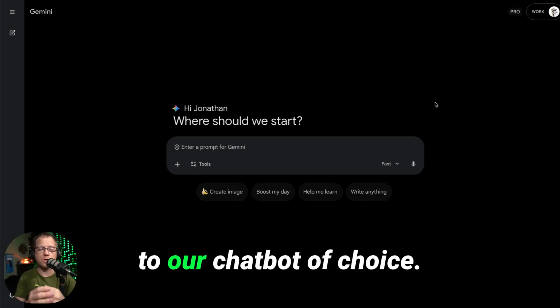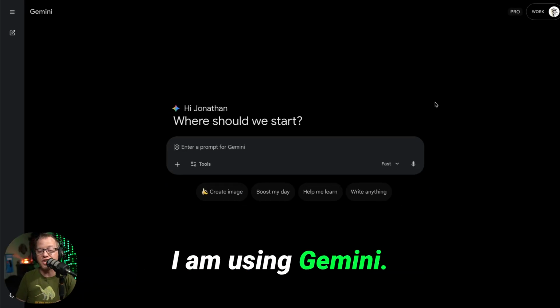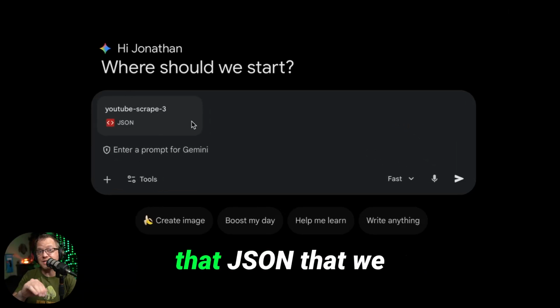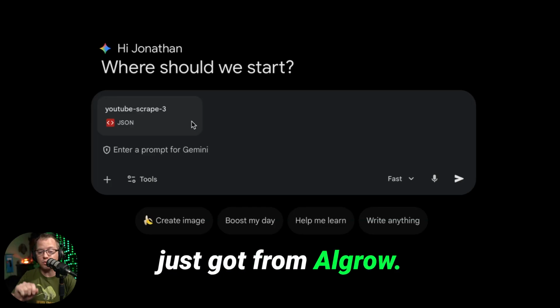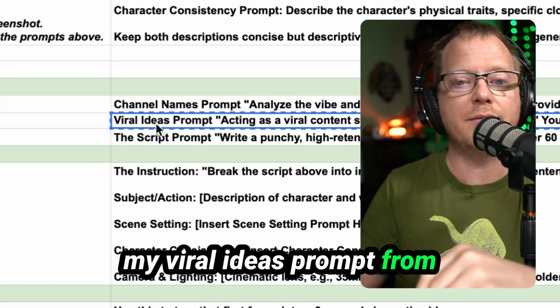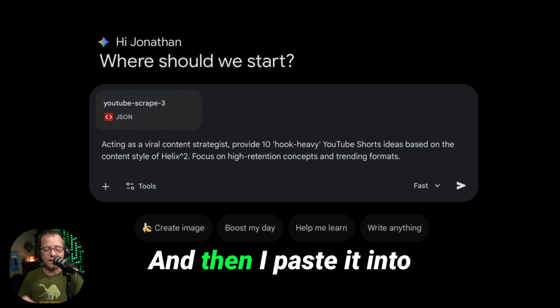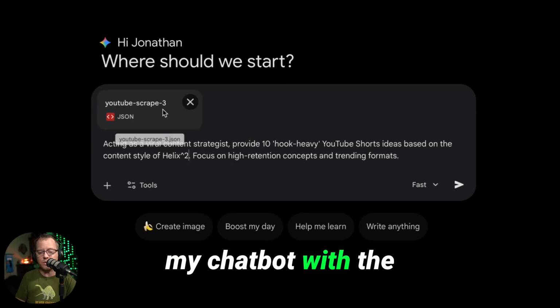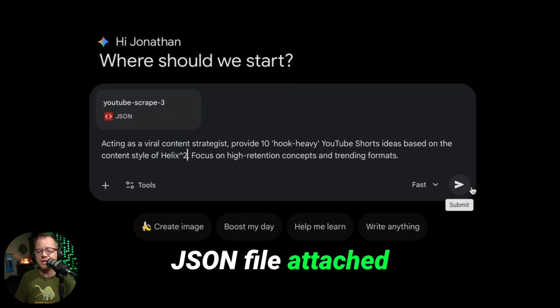Next, we are gonna come to our chatbot of choice. I am using Gemini. We are going to attach that JSON that we just got from Algrow. And then I'm gonna grab my viral ideas prompt from my AI profit checklist. And then I paste it into my chatbot with the JSON file attached, and then submit.